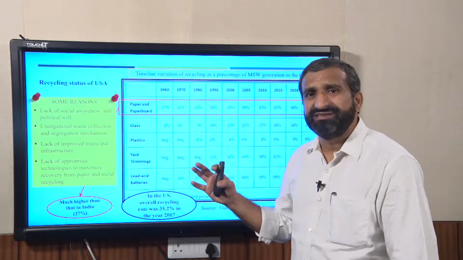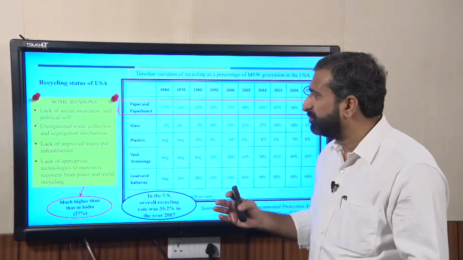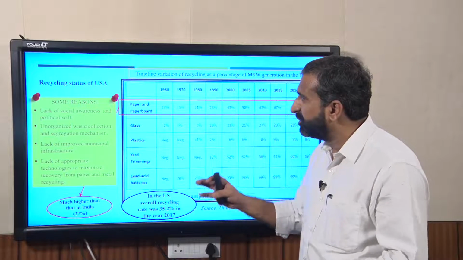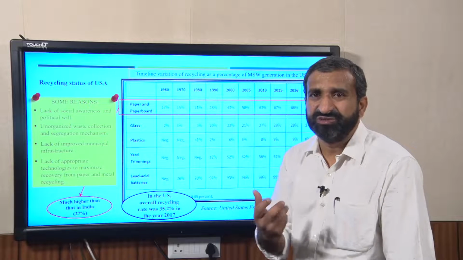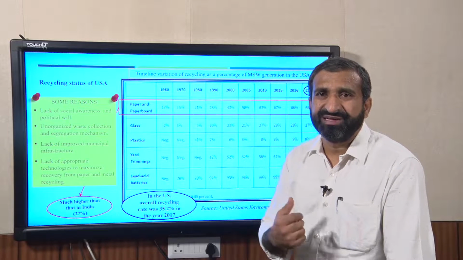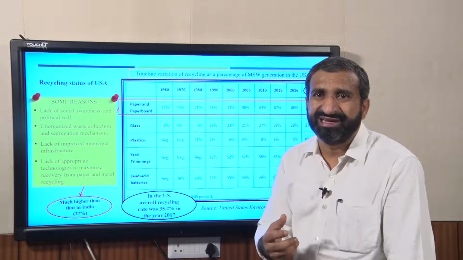There are some reasons why we are not able to promote more recycling, because of social awareness and political will. That is also one very important point where we are not extending our recycling facility. Another point is unorganized waste collection and segregation mechanism. In India, especially, recycling is managed by the informal sector. You know that rag picking is very high in India.